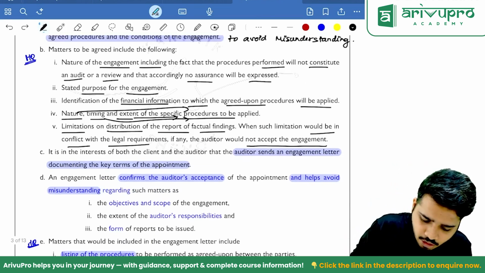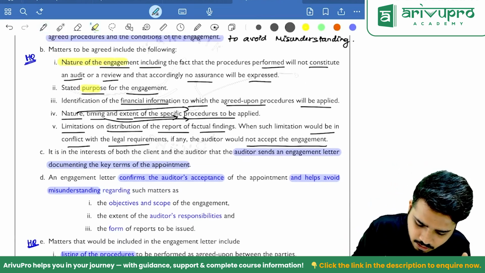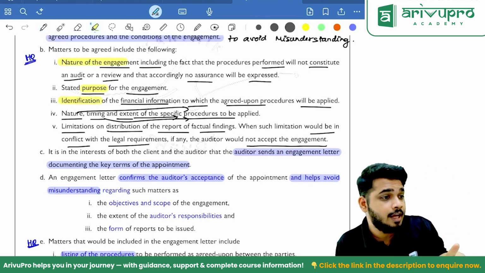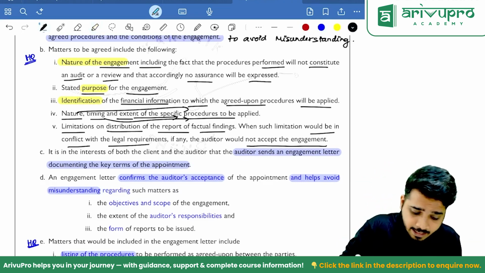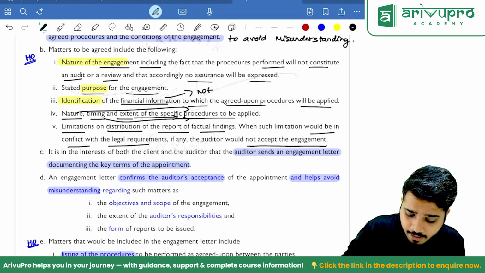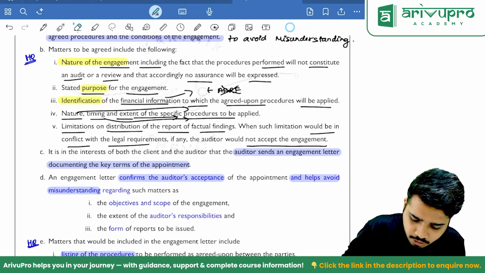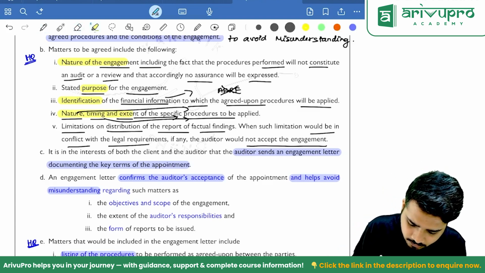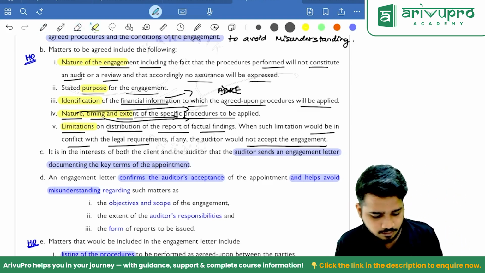No boss, five elements should be there in the engagement letter. One is nature of engagement. Clear? Second is purpose of engagement. Third is identification of financial information, not AFRF. Right here, not AFRF, because you'll forget. Then nature, timing and extent of procedures, and limitations. Clear?